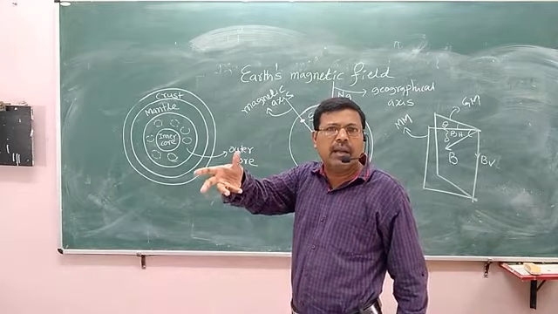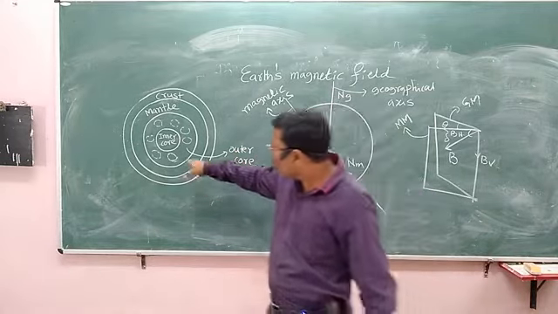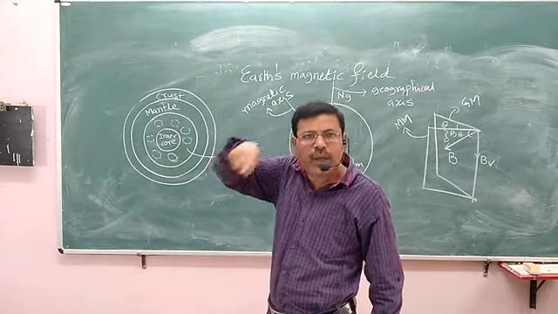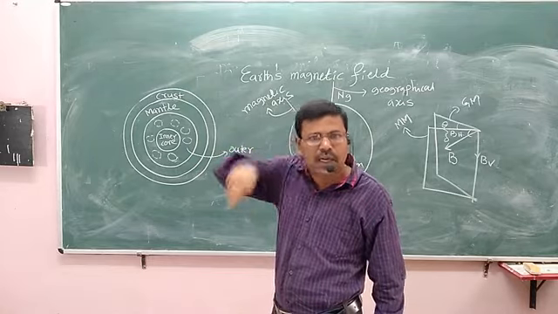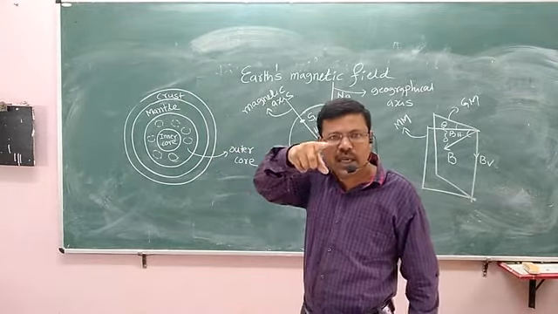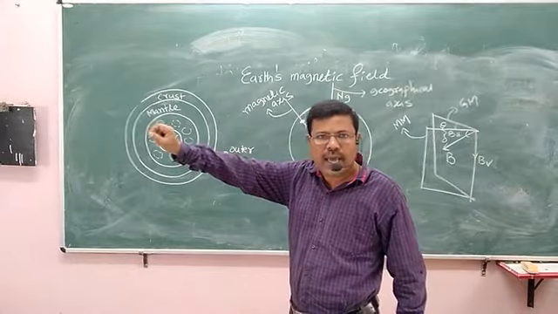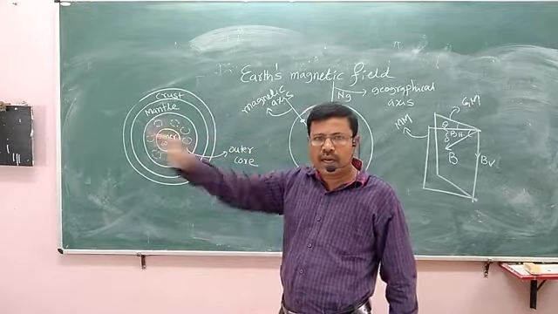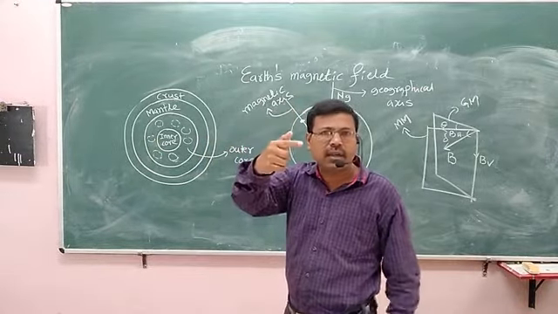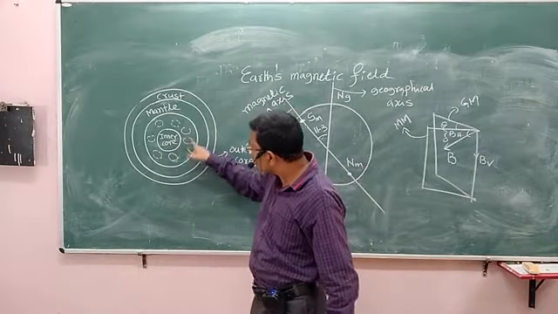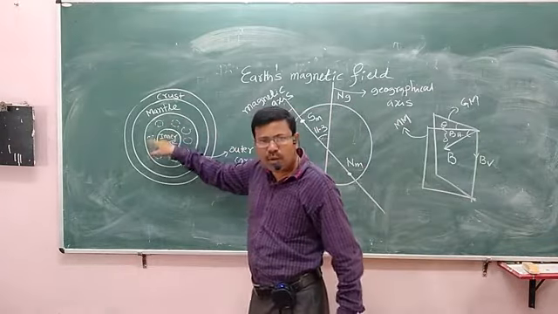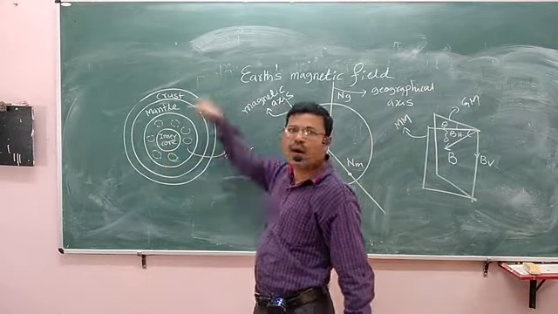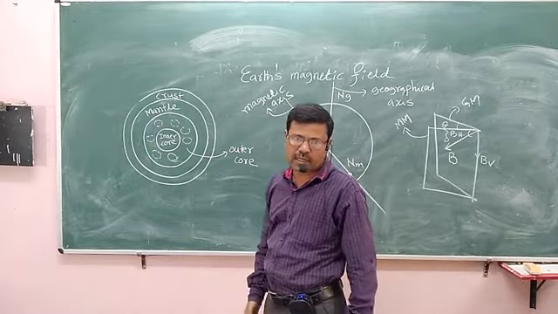That liquid metal contains ions, and these ions are moving in the form of circular currents. As we studied, wherever current is there, current meaning the flow of ions or the flow of charges, there is a magnetic field. Here, these ions are flowing in the form of circular currents. Therefore, the magnetic field is produced. That is how the Earth has acquired magnetism.